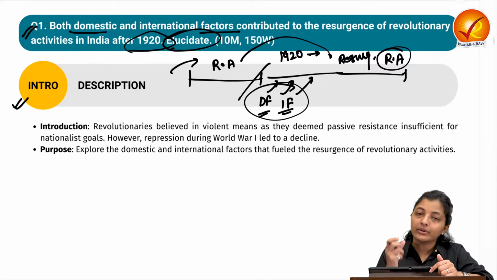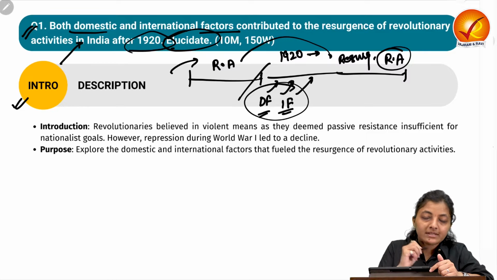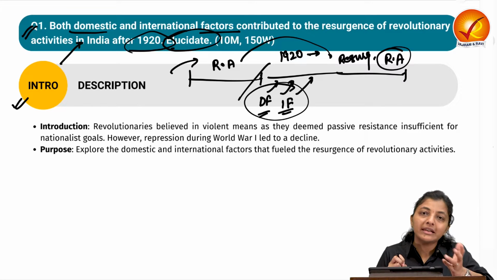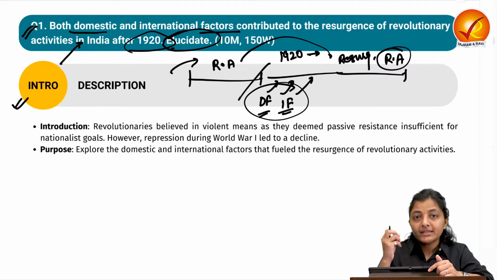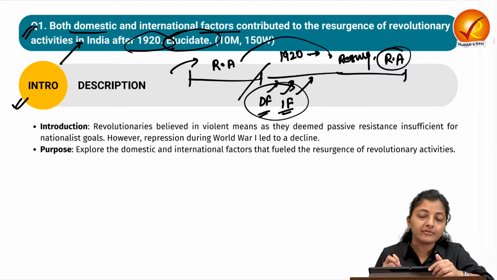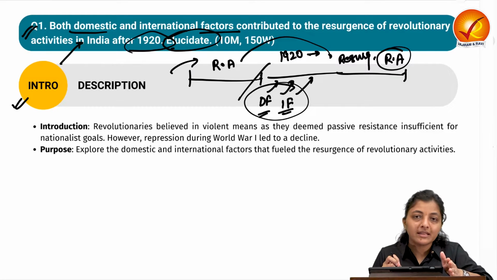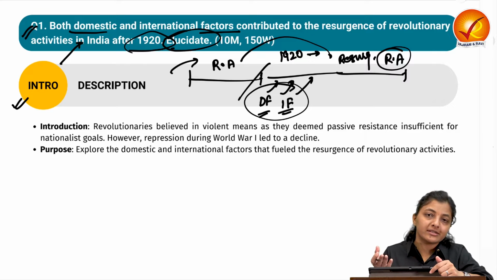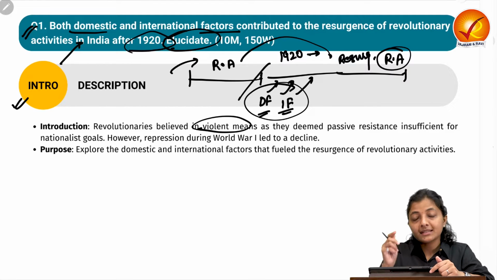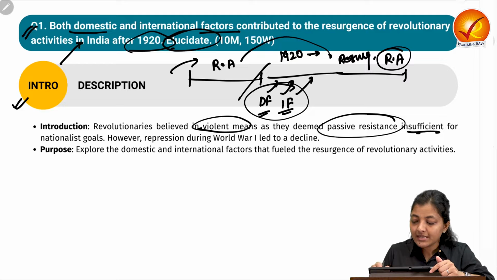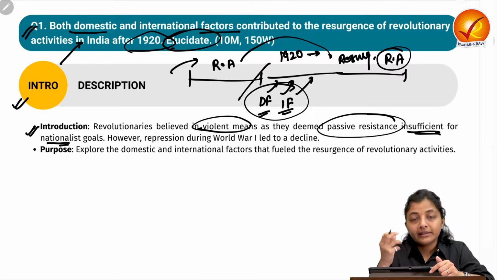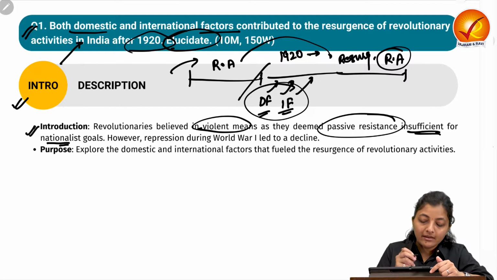You can set the narrative, you can write the context in which this question has been asked, or you can write about the definition of the revolutionary leaders, who they were, and how they were dissatisfied with the passive resistance of the leaders prevailing at that particular time. They felt the need to overhaul the system, needed some revolution, and took the path of violence. So they believed in violent means, as they deemed passive resistance insufficient for the nationalist goals. So you can write about the definition of the revolutionaries in the introduction.